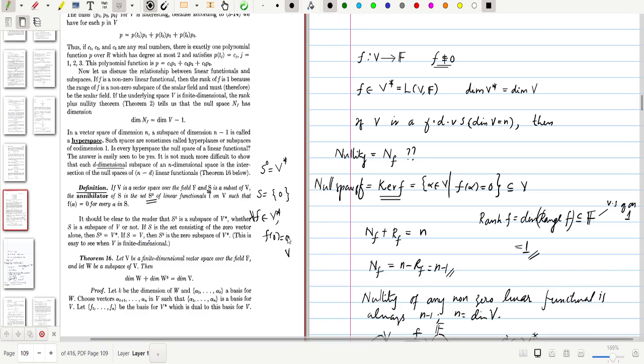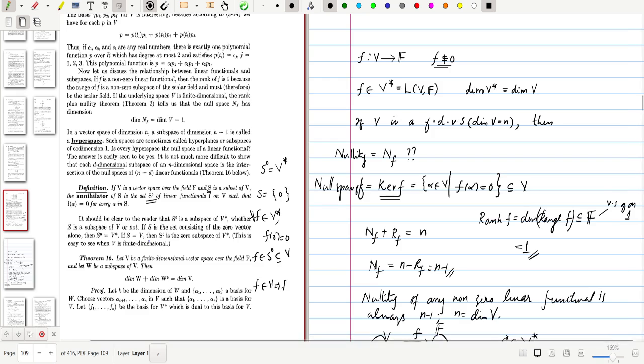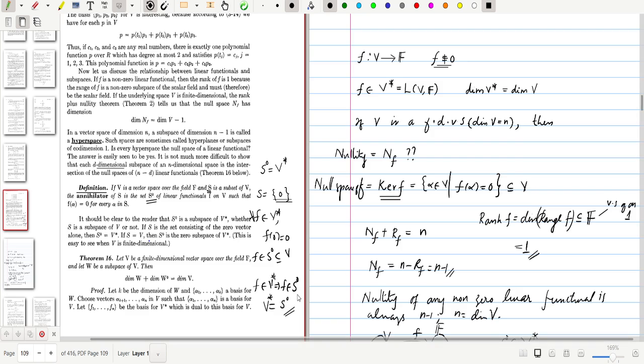This is true for all f belonging to V star, so every f is an element of S naught in this case. Hence V star coincides with S naught. This is one such interesting case.